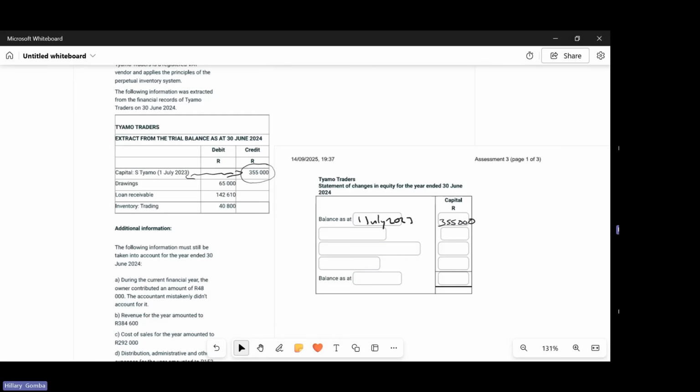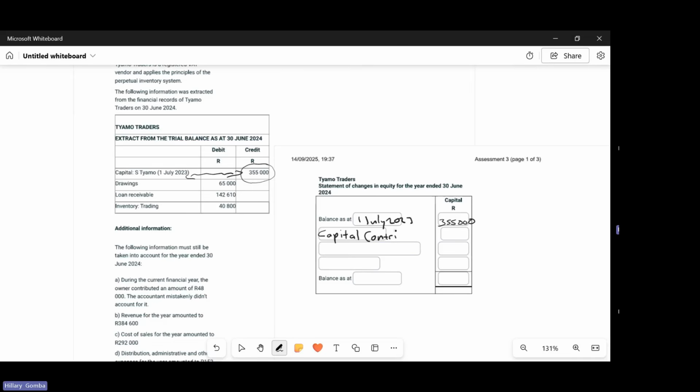If we made a profit, that profit is added to the statement of changes in equity because it's increasing the returns of the owner. If it was a loss, we subtract it because it will also decrease the equity of the owner. So the next thing we deal with is your capital contribution.